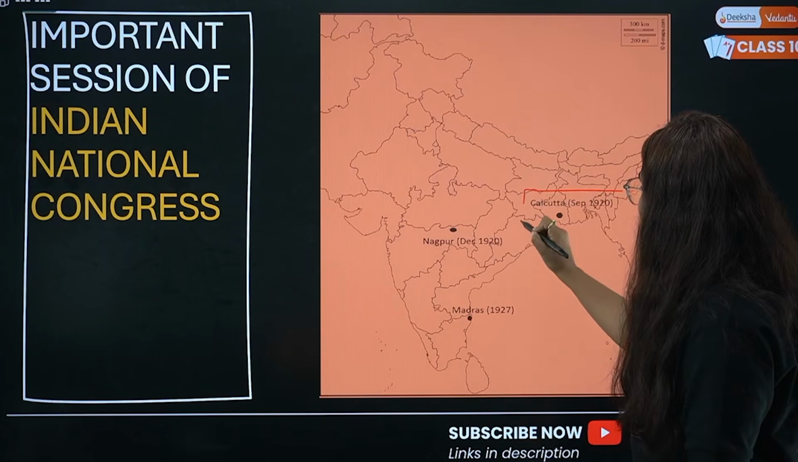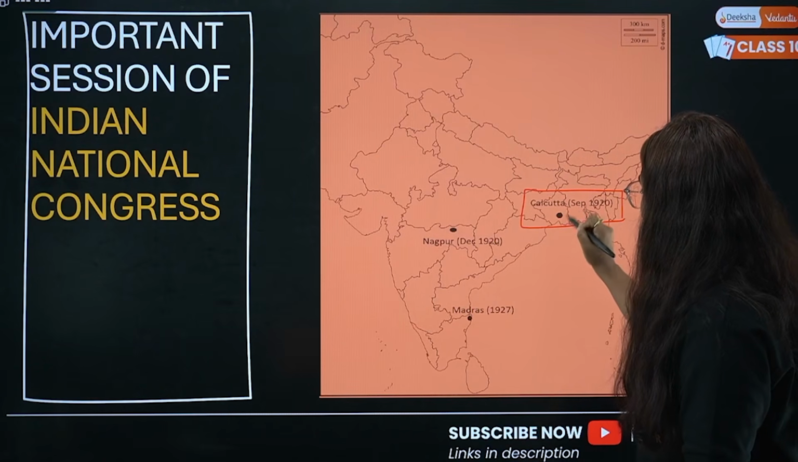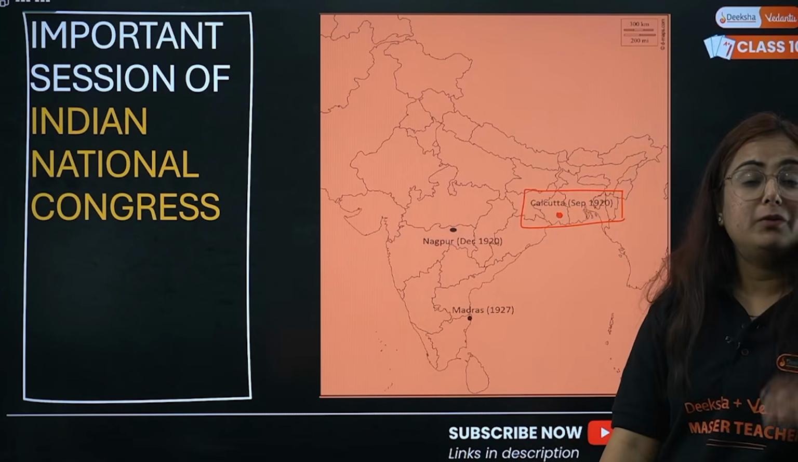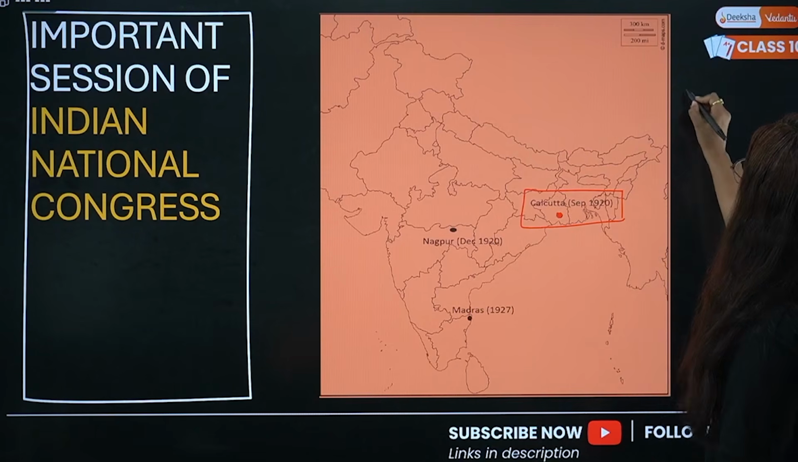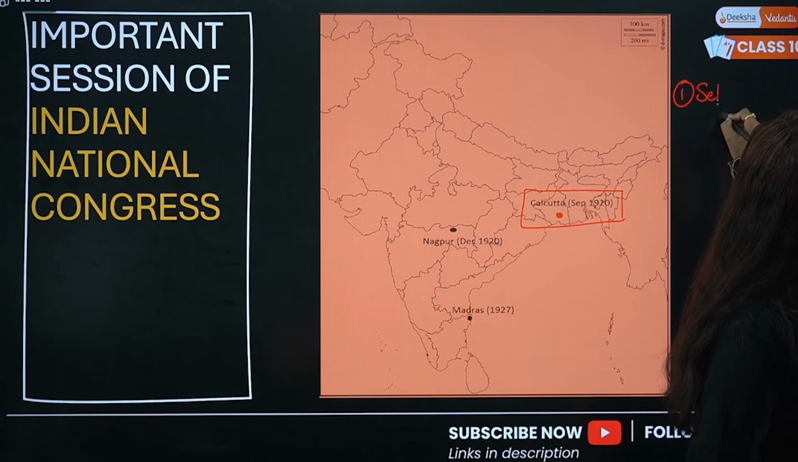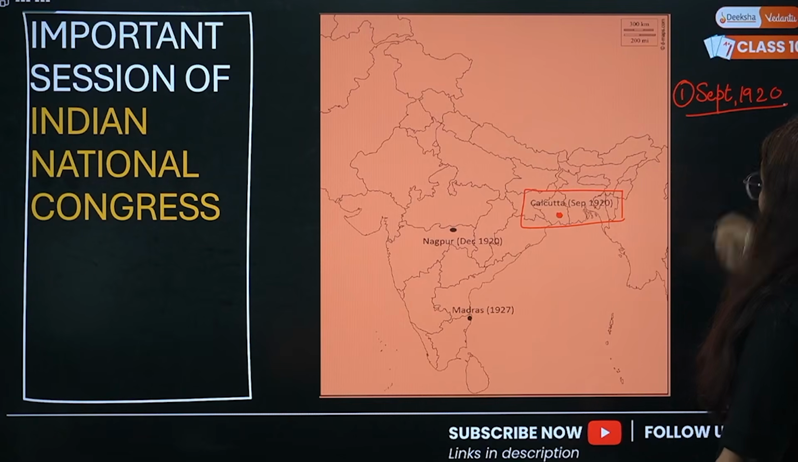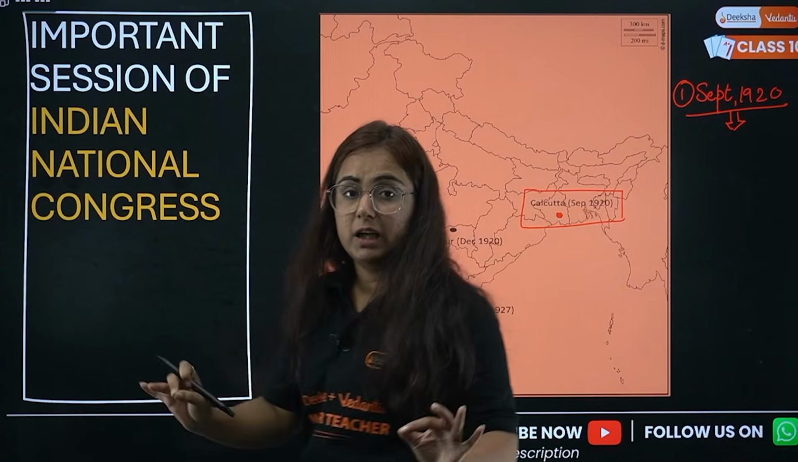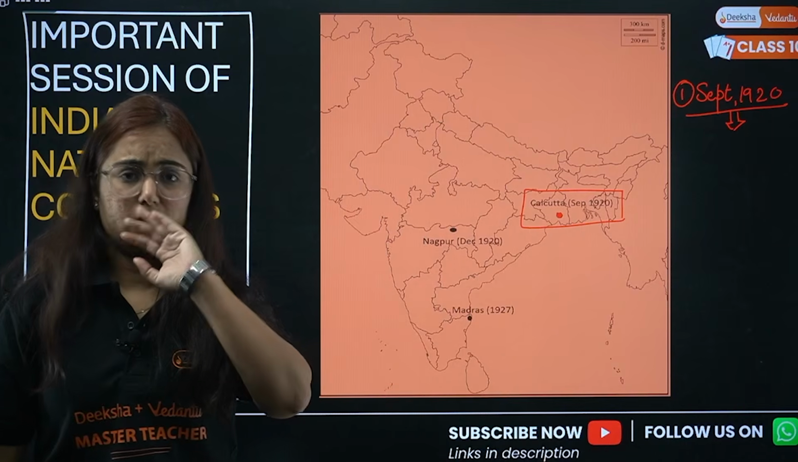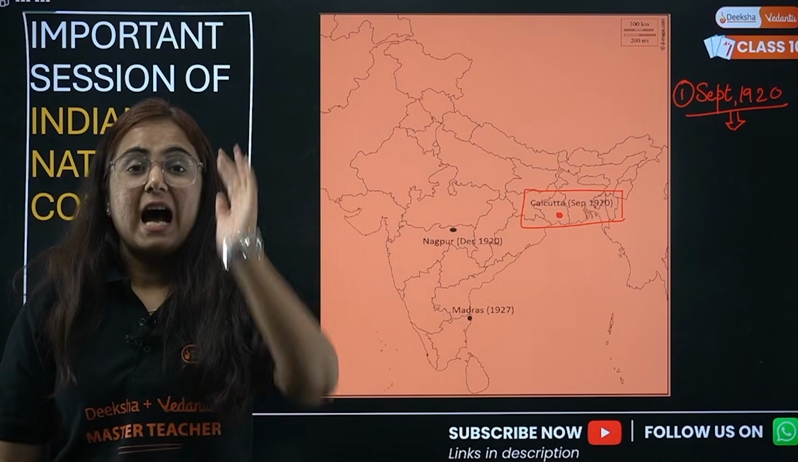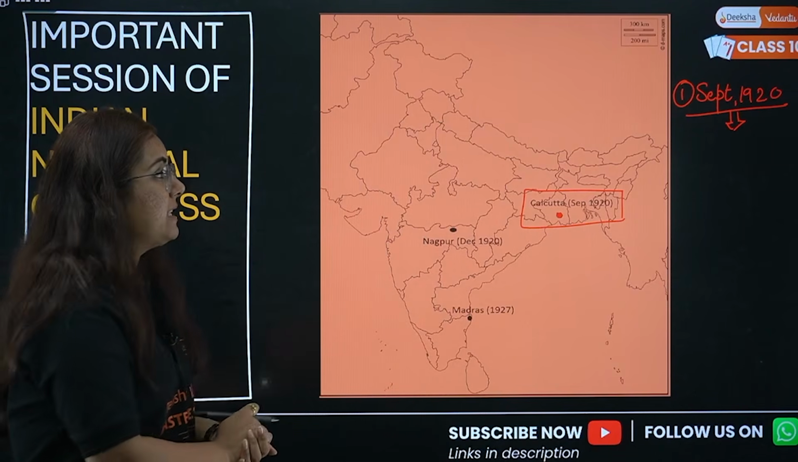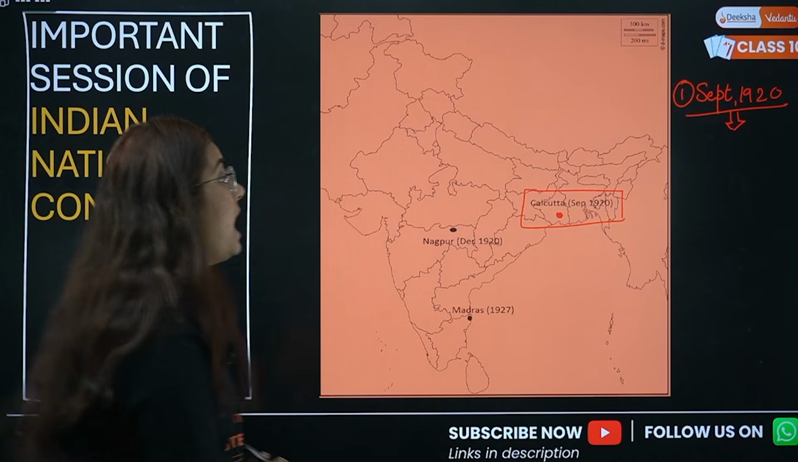If you see this location, this is West Bengal. A place will be marked for you. What will be the statement given? That the first session of the Indian National Congress in the month of September 1920, sorry, they can also give the statement like that. Identify the place. September 1920.